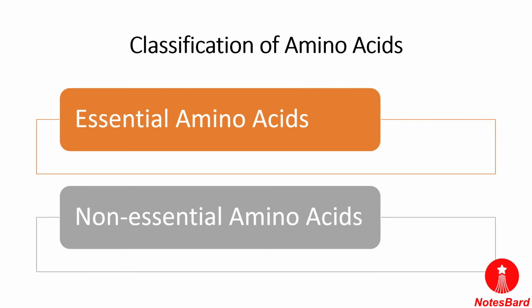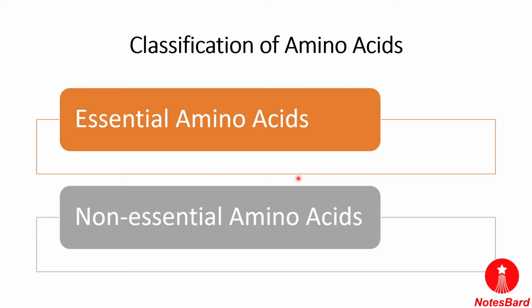Next we will be discussing the classification of amino acids. As we have discussed the amino acids, now we will discuss the two types of amino acids, the essential amino acids and the non-essential amino acids.